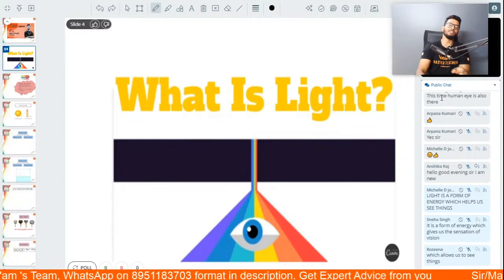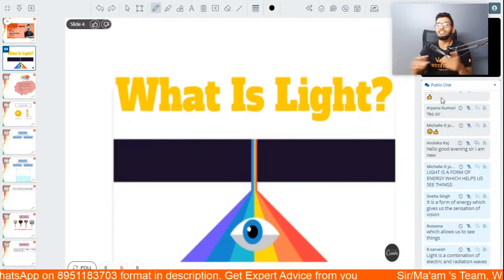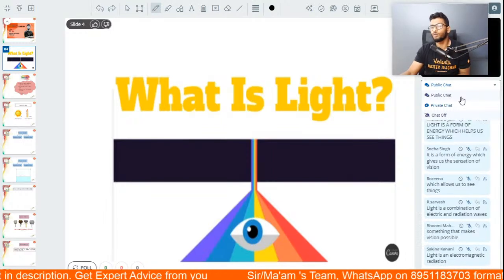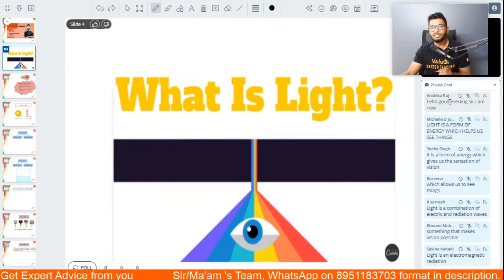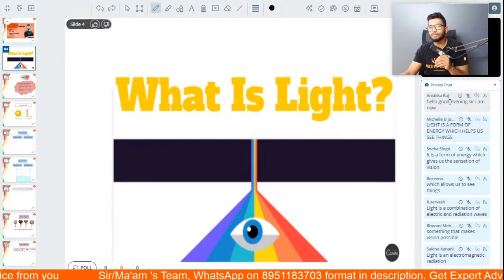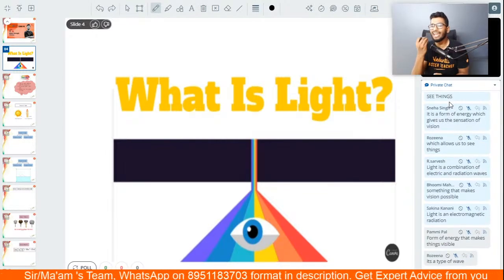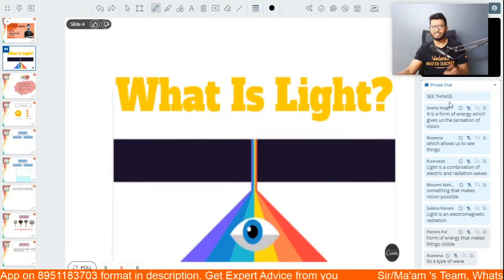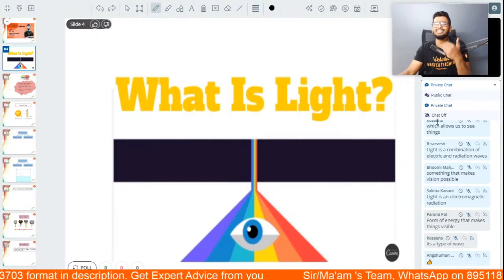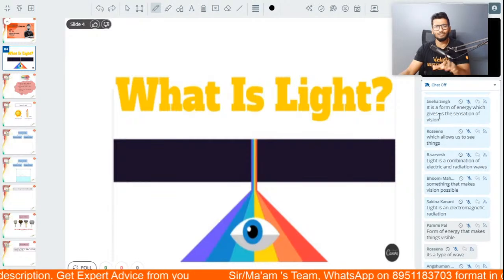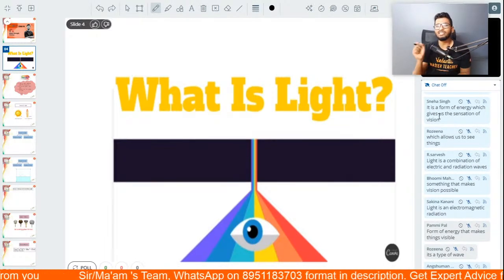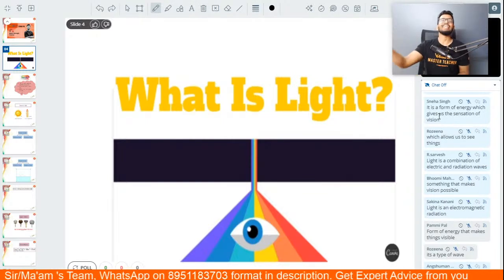Beautiful. Absolutely. This is one of the definitions of light that you've studied in your lower grades. That is, light is a form of energy that enables us or helps us to see things around us. You've already studied this. But there is another definition for light, which you have not studied yet, but you will in your higher grades. And that is that light is a form of electromagnetic wave.